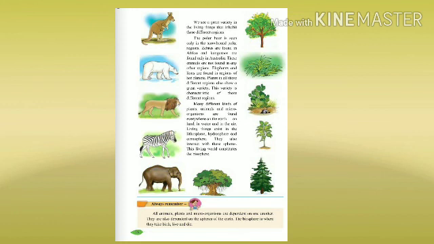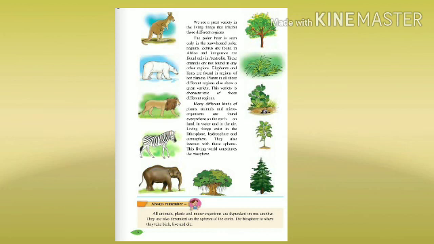Many different kinds of plants, animals, and microorganisms are found everywhere on the earth, on land, in water, and in the air. Living things exist in the lithosphere, hydrosphere, and atmosphere. They also interact with these spheres. This living world constitutes the biosphere. So you can see the different species of plants, animals, all the living things present on the earth.